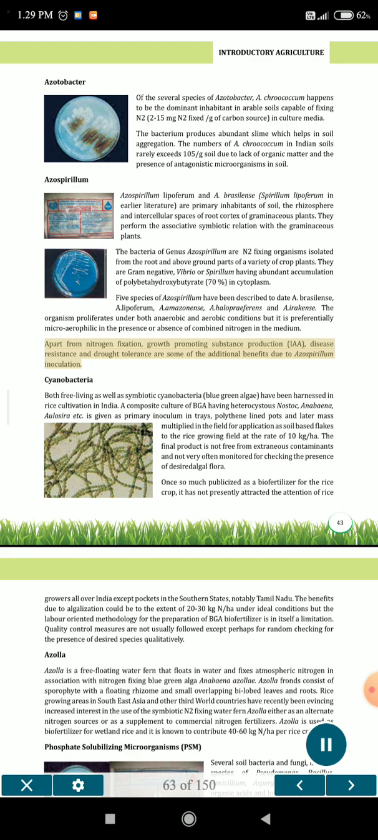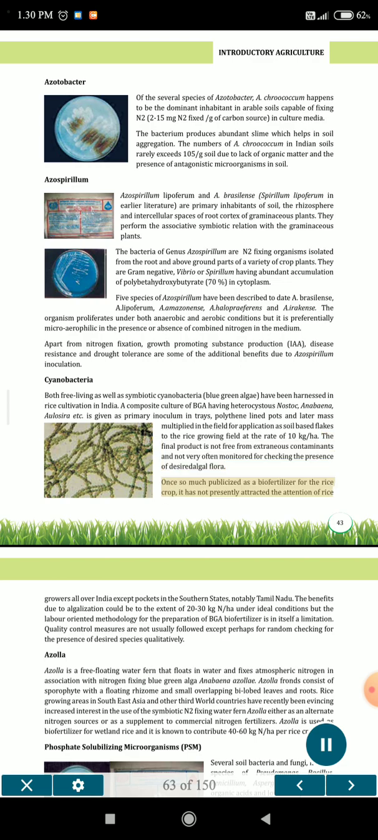Cyanobacteria. Both free-living as well as symbiotic cyanobacteria, blue-green algae, have been harnessed in rice cultivation in India. A composite culture of BGA having heterocystous Nostoc, Anabaena, Aulosira etc. is given as primary inoculum in trays, polythene-lined pits and later mass multiplied in the field for application as soil-based flakes to the rice-growing field at the rate of 10 kg per hectare. The final product is not free from extraneous contaminants and not very often monitored for checking the presence of desired algal flora.